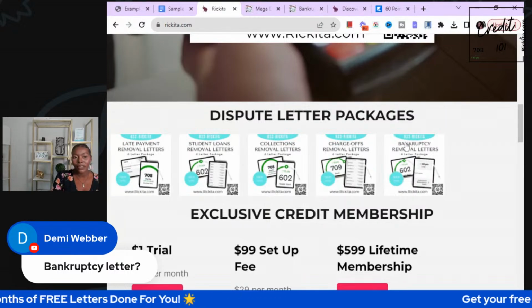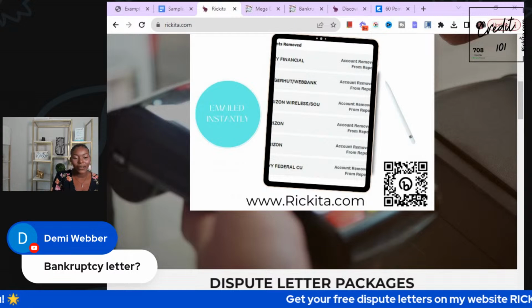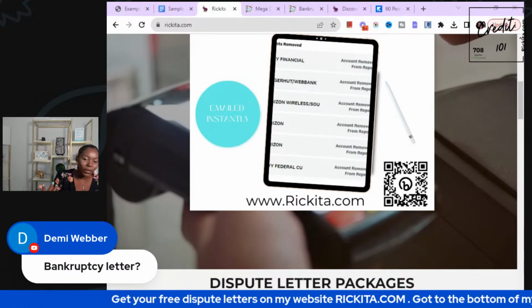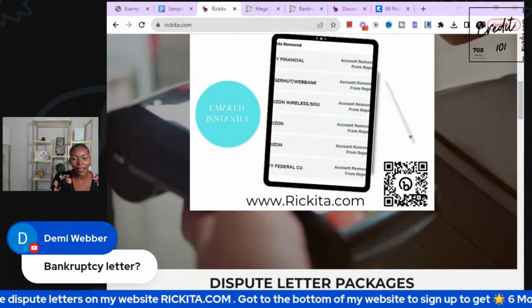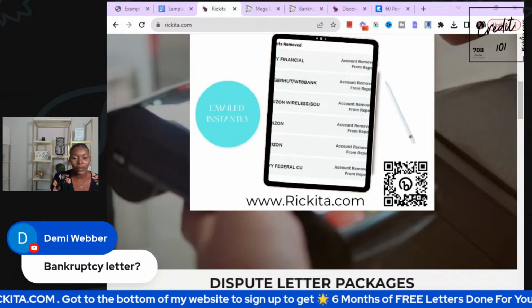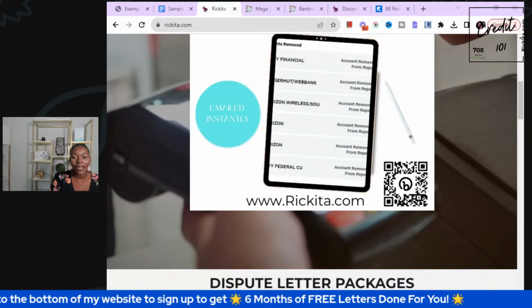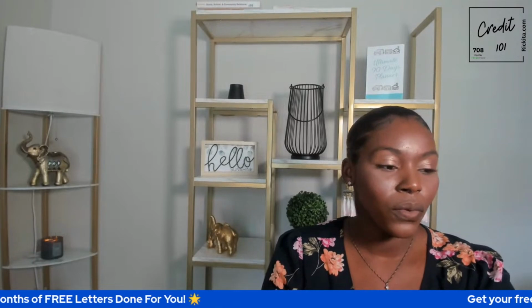But yeah, bankruptcies are normally going to be this. You can send out this first letter. Like I said, with this first letter you can probably get a bankruptcy removed from one bureau, maybe not the other ones. I'm just being honest with you about that, and it's not a guarantee any of these things will remove them either. You really need to remove those names and addresses, because that's going to be very, very important when you're trying to remove accounts from your credit reports.